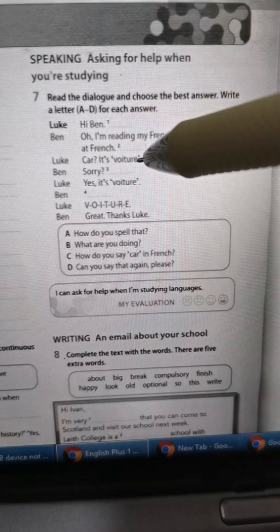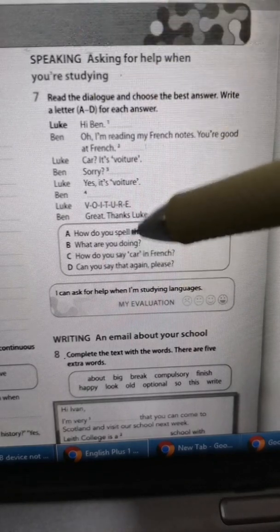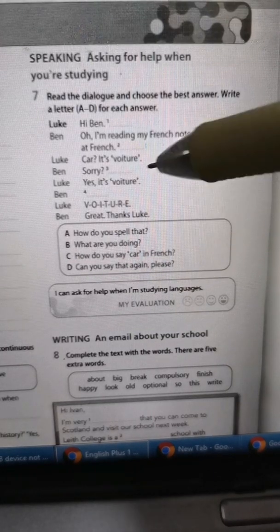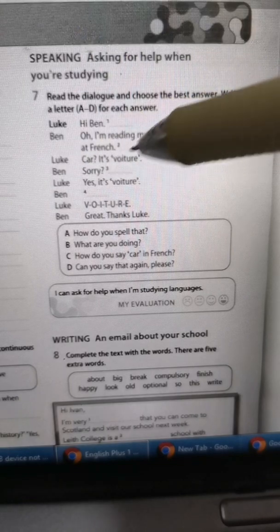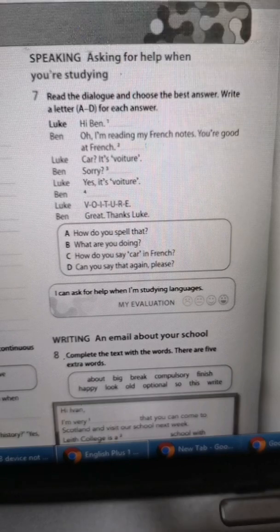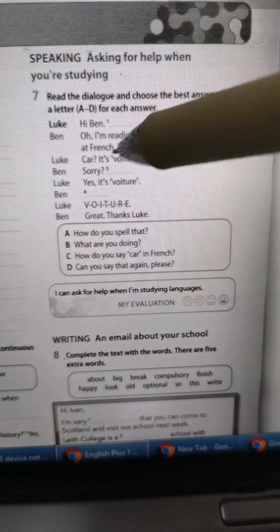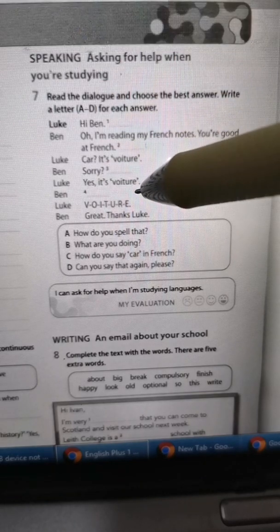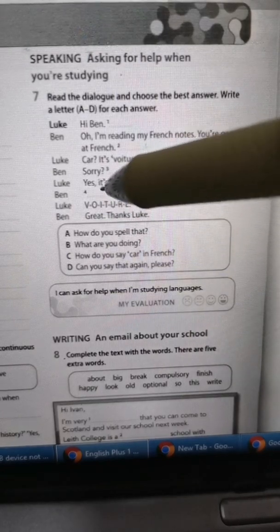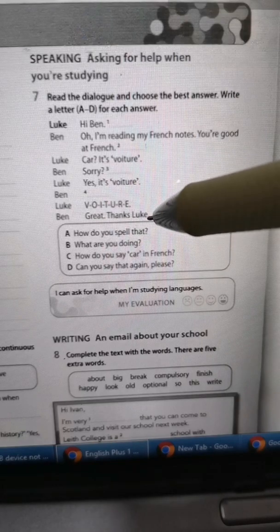Car is voiture. So this boy Ben must be asking something about car. Can you find it? Yes, it's here. C. How do you say car in French? So here C. Car is voiture. Sorry. Sorry here means that maybe it's not clear. He cannot listen. So he said, can you say that again, please? So D here. Yes, it's voiture. Last answer. How do you spell that? A. V-O-I-T-U-R-E. Great. Thanks, Luke.